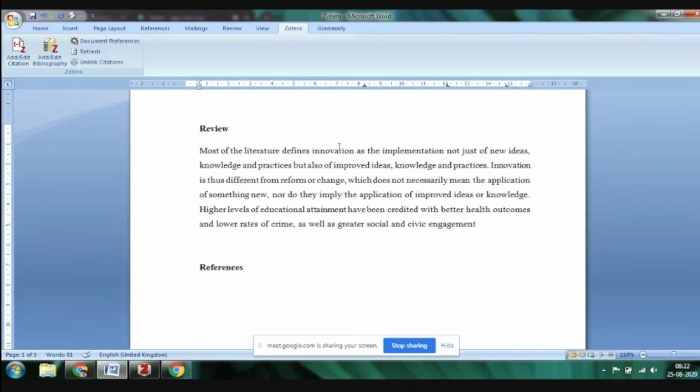I'll go to Zotero and I'll click on add or edit citation. You can also add or edit the bibliography, which comes at the end, and you also have document preferences, where you can choose the style you are using. Right now, if I want Michel et al. to be cited here after the first line, I'm going to click on add or edit citation, but before that I would like to specify the style in which I want to work. So I'll go to document preferences,